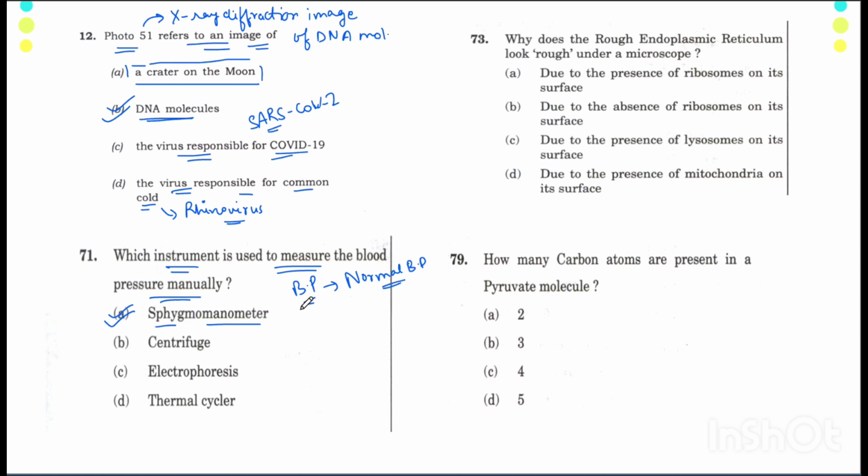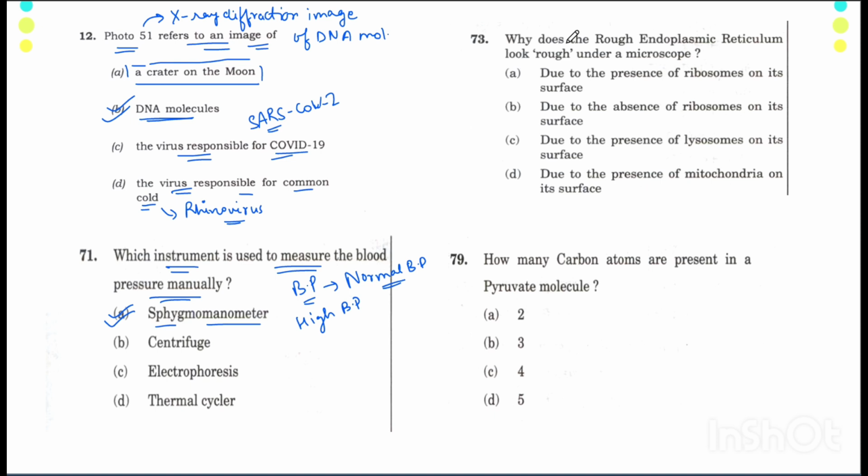Then the second question could be about high blood pressure. How much blood pressure is considered to be a high blood pressure? And the third question is about the instrument that is used to measure the blood pressure manually, and the answer to it is the device which has a particularly long name, that is sphygmomanometer. So that is the correct option to this question.